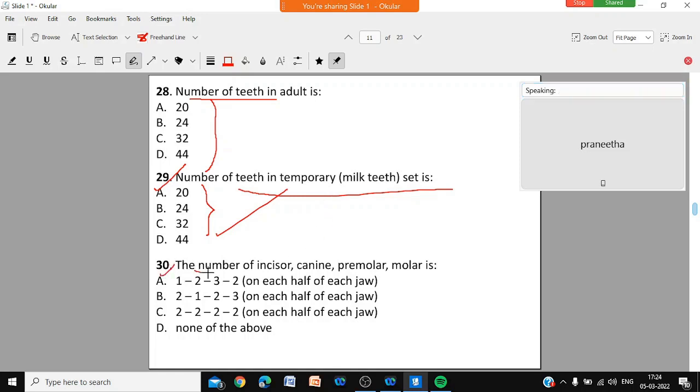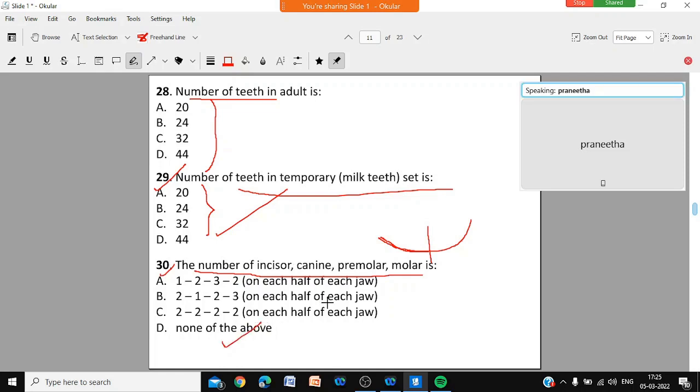Question number 30: the number of incisors, canines, premolars, and molars on each half of each jaw. Take only one jaw, and one half, because whatever is in the left half will be the same in the right half. The options are 1, 2, 3, 2; 2, 1, 2, 3; 2, 1, 2, 2; and none of the above. The order is incisor, canine, premolar, molar. Finish, beta?